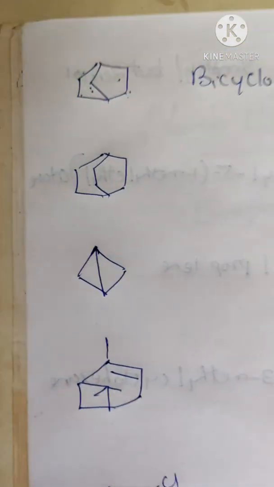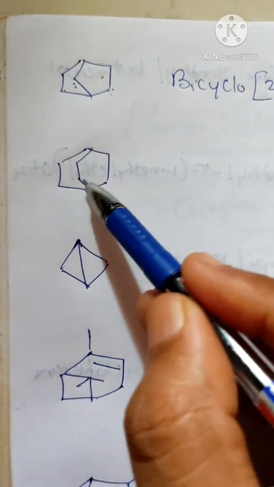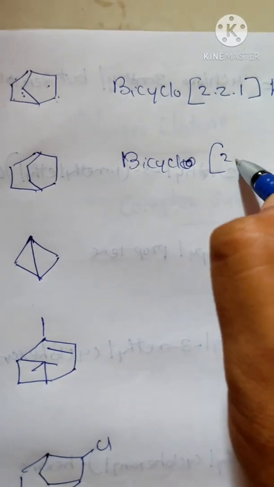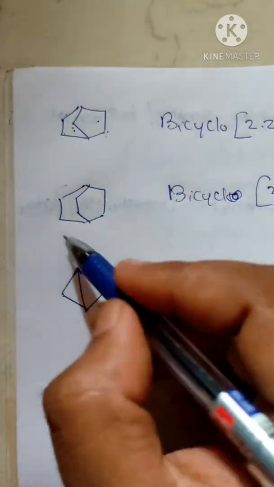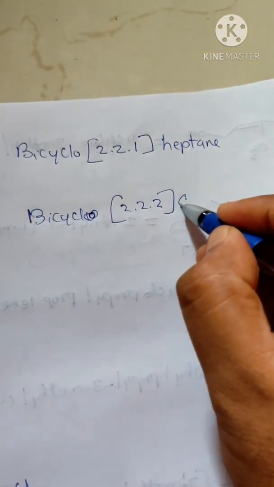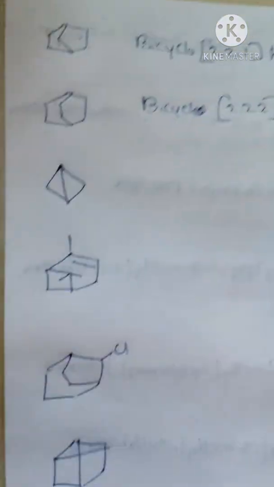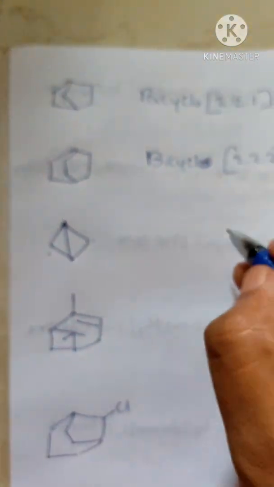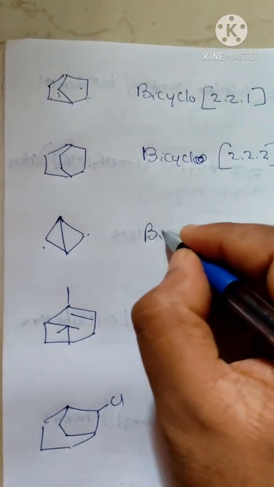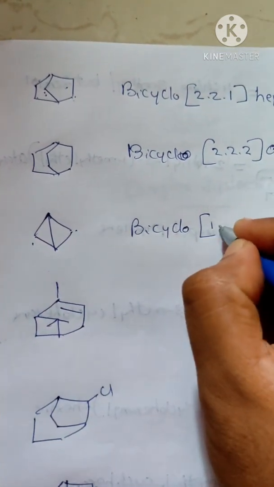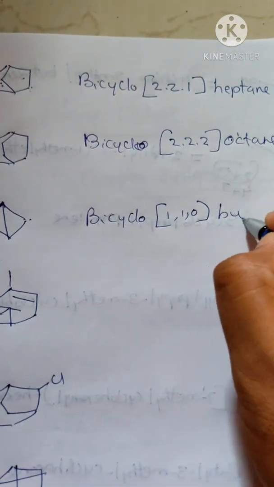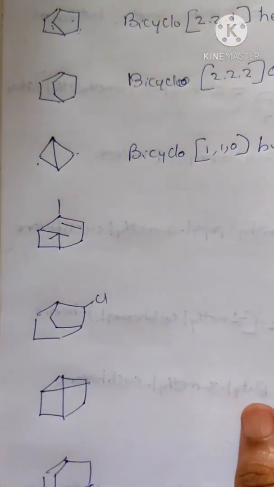Next one, what is this one? This is so easy. What is that? 2, 2, 2. So the name will be bicyclo 2,2,2. What is the total number of carbons? 6 plus 2, 8, means we have octane. What is here? This is also bicyclo, but 1, 1, and then 0. So 1, 1, 0. Then what is the total number of carbon atoms? Butane. Okay, bicyclo 1,1,0 butane.